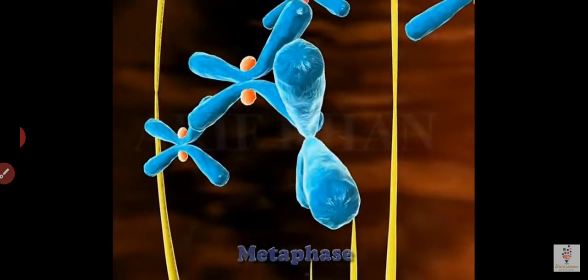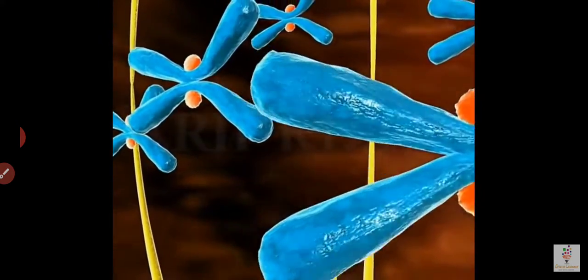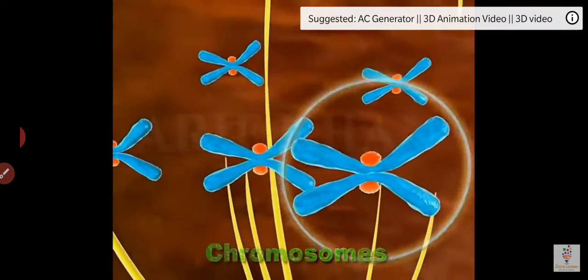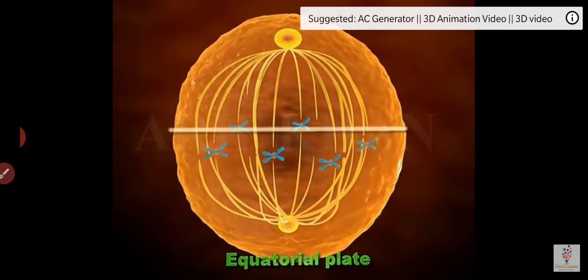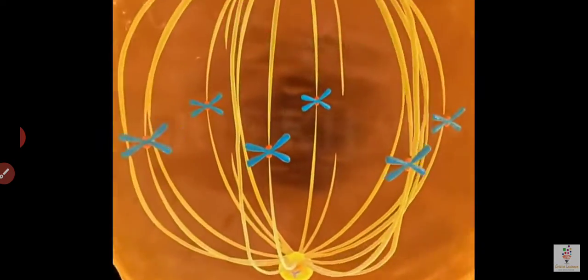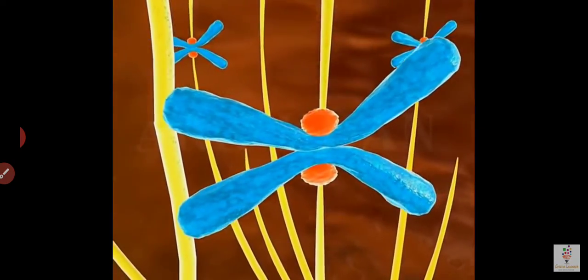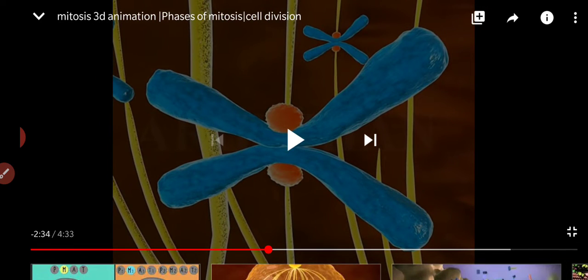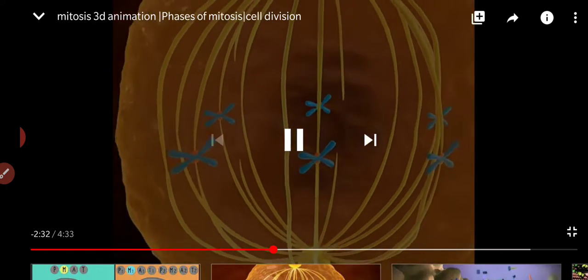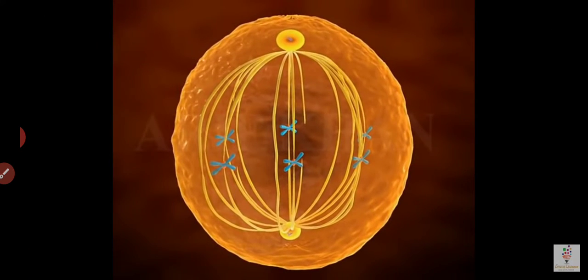Metaphase. During metaphase, microtubules of the spindle interact with chromosomes. This causes the chromosomes to move and align along the middle of the cell, or the equatorial plate. Sister chromatids are held at the centromere, which has protein structures called kinetochores at the surface. So kinetochores are generally attached to the centers of the chromosomes. The kinetochore holds the chromosomes and attaches them to the spindle.